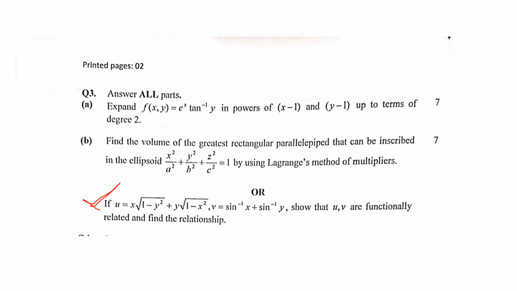So for these questions, I think the most important portion is that you have to practice the u and v portion, where u and v are given, and you have to show that they are functionally related. In chapter 3 you can prepare for it, so you can definitely get one question from this.